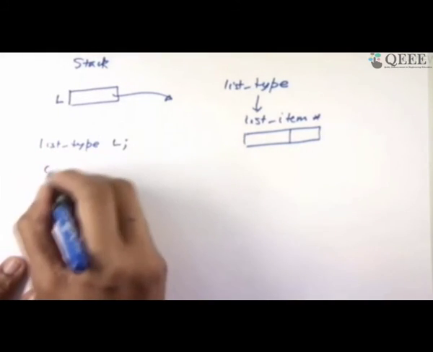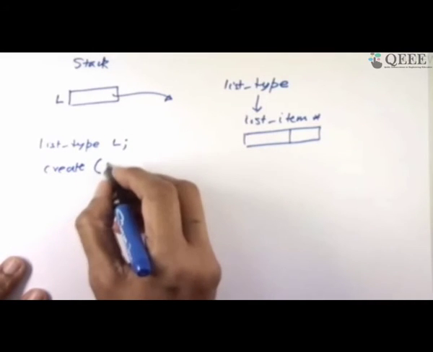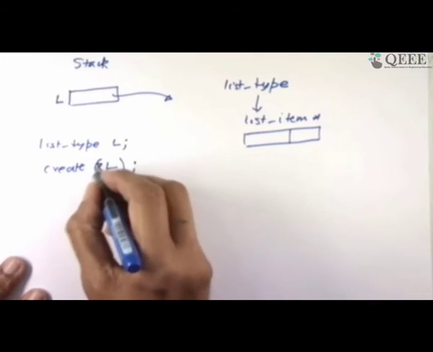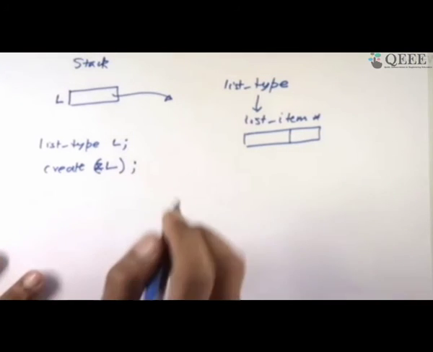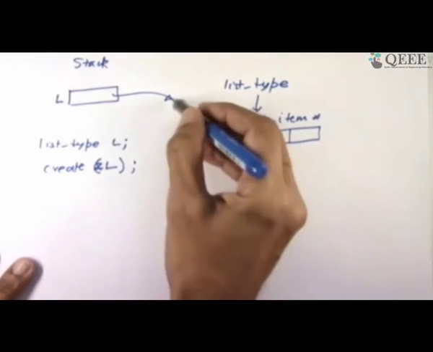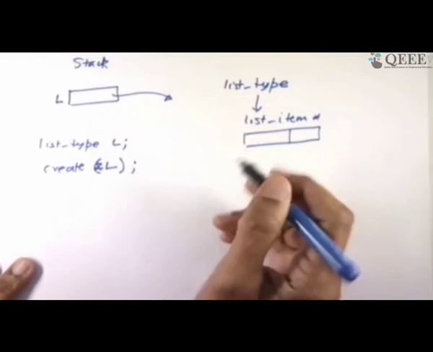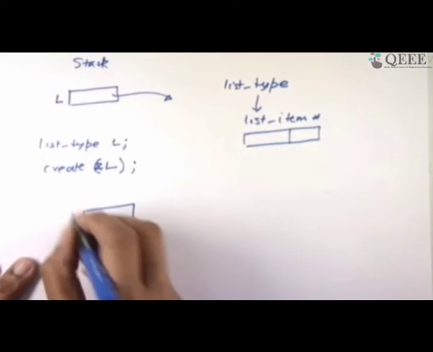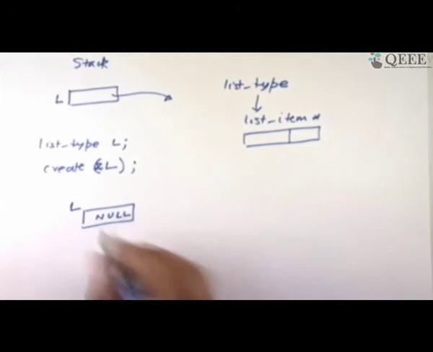Then what I want to do is call this create and give it this address of L. Why address of L, I'm going to explain. I will not explain each one of them, I explain a few. So what do I want to do? If I want to create an empty list, typically this should point to something on the heap. But I want to create an empty list, there's nothing on the heap. So my implementation, which I want, is that once I declare this place for L, I want to put a null here. This is what my create will do.